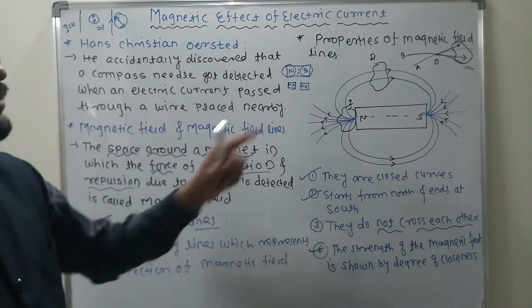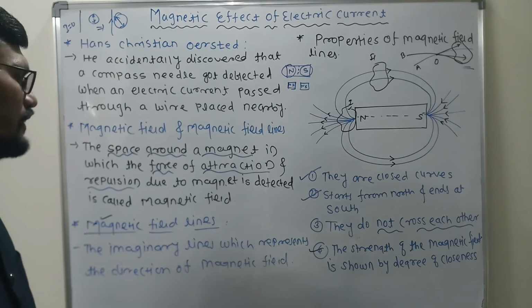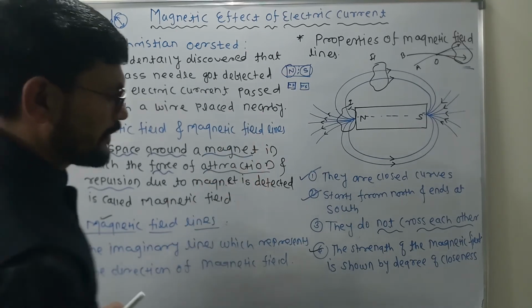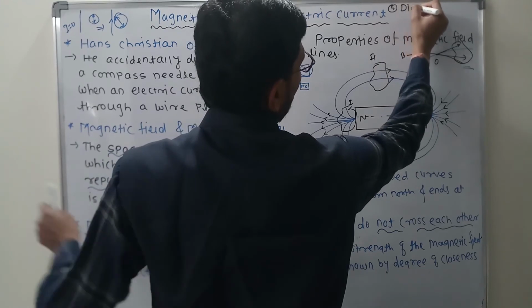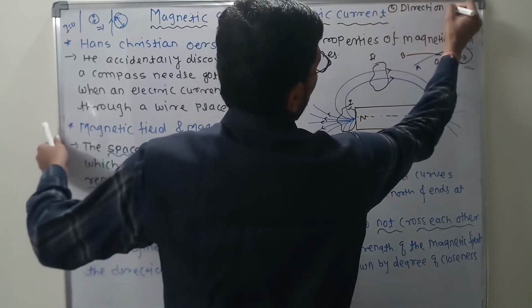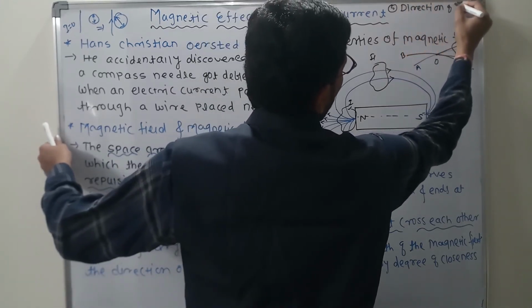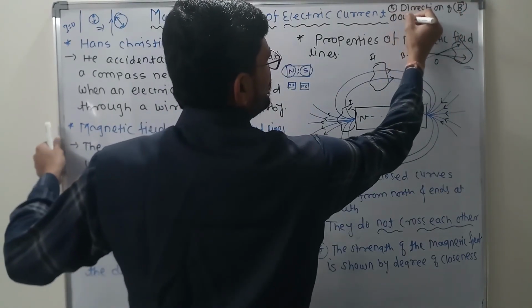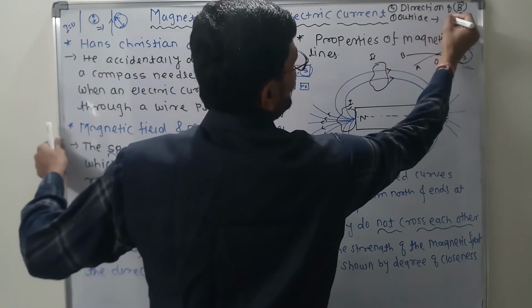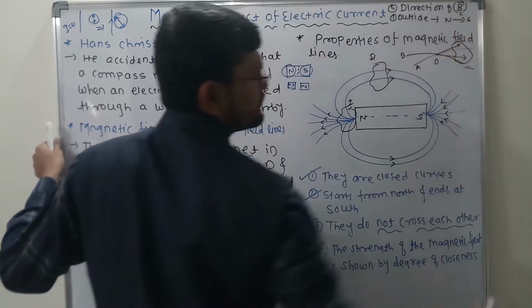Now what is the direction of the magnetic field line? Clear? Isn't it? What is the direction of the magnetic field line? I am going to write down the fifth property here. That is called the direction. Direction of what? Direction of magnetic field line, denoted by B. Clear? Outside, आउटसाइड कहां से कहां होगी? ये होगी नॉर्थ से लेकर साउथ तक.